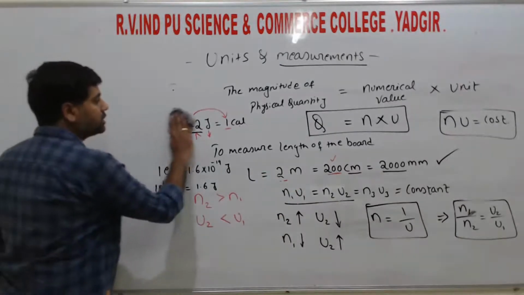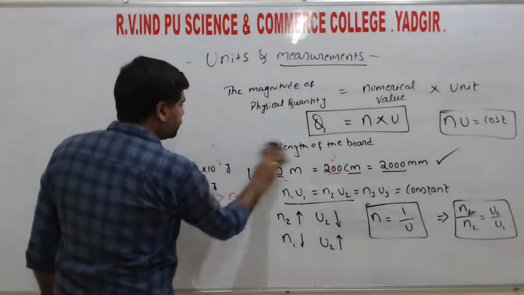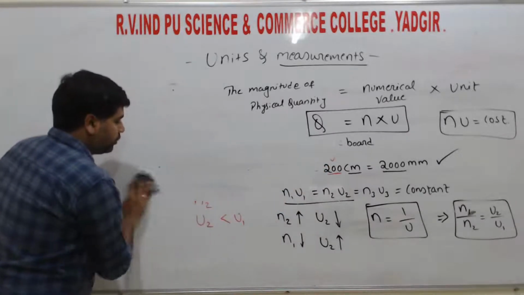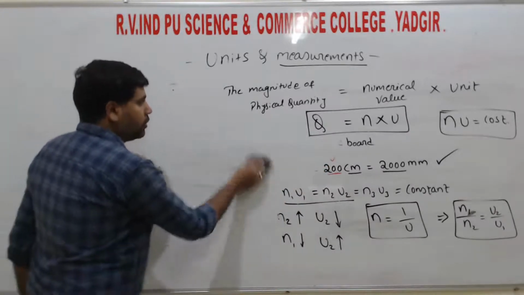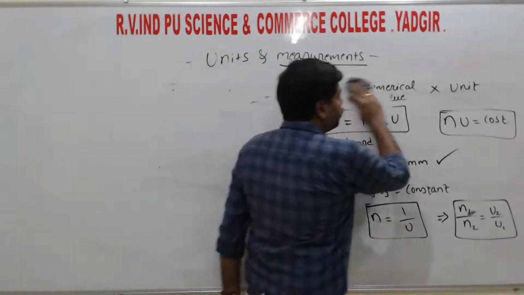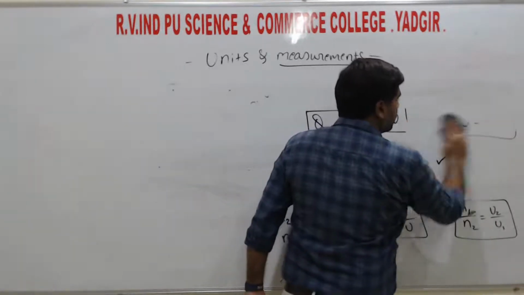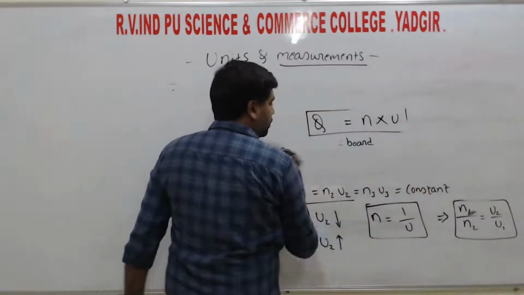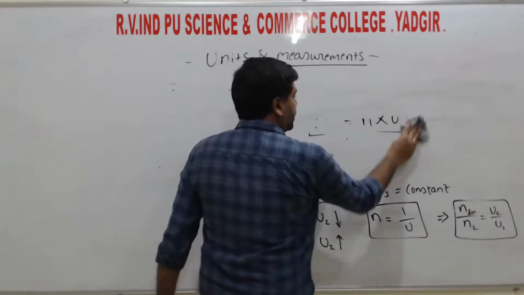Right? So next, the physical quantities are further divided into two types. One is the fundamental quantity and the other is the derived quantity.